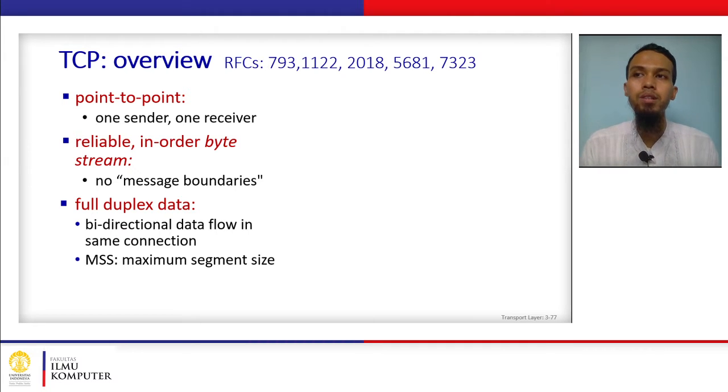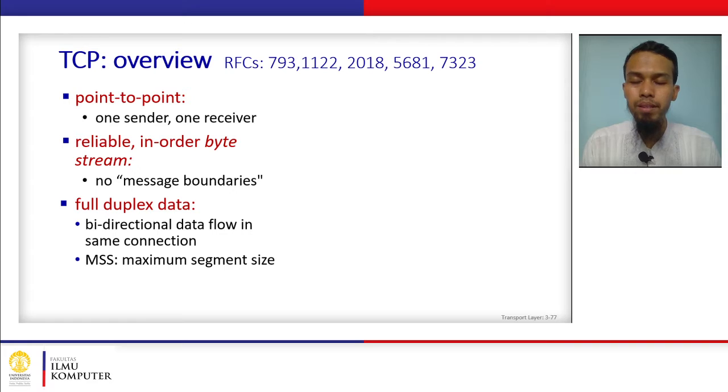Even though there is one receiver or one client having different processes, they will be treated as different sockets. All right, and then second, it provides reliable and in-order byte streams. We have already seen these terms many times.